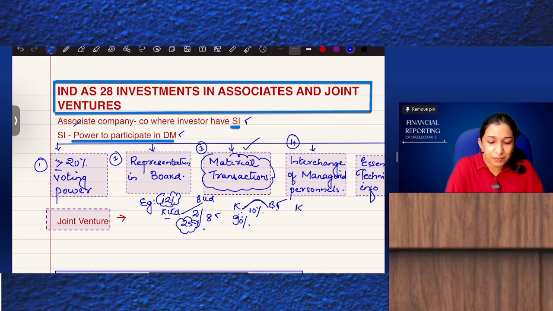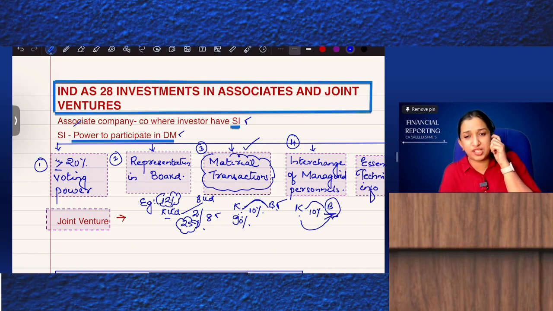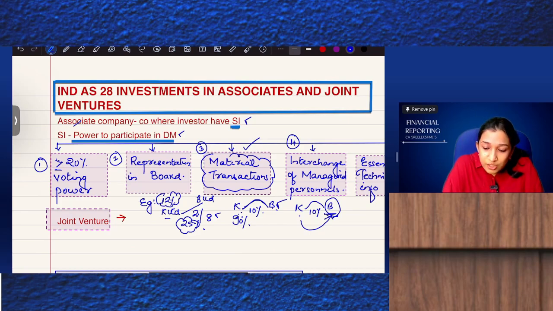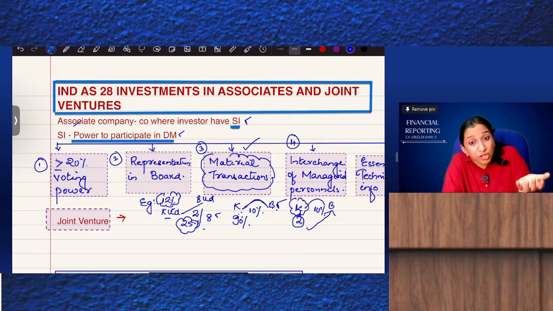What is this? K Limited has 10% shares in B Limited, but K Limited has designated two of its managers, or KMPs, to supervise the activities of B Limited. So this interchange of personnel can give significant influence to K Limited. If the investor is getting the power to participate in decision making because of that, then there is significant influence.